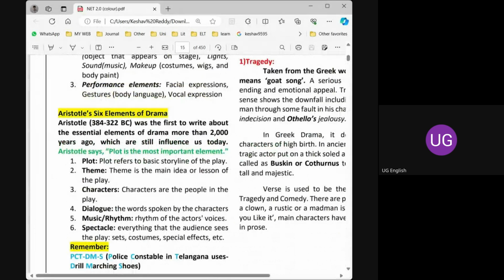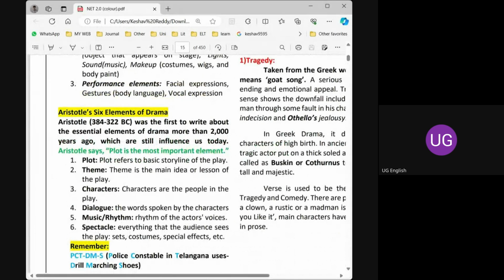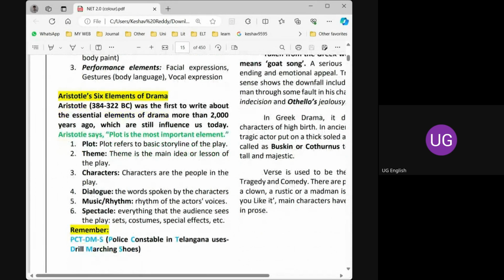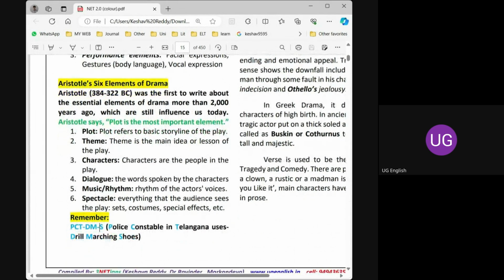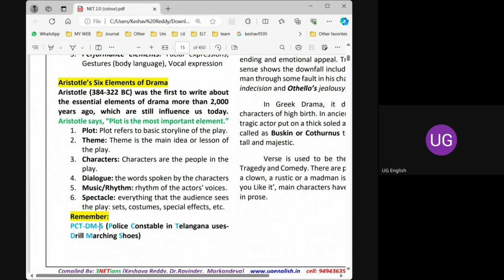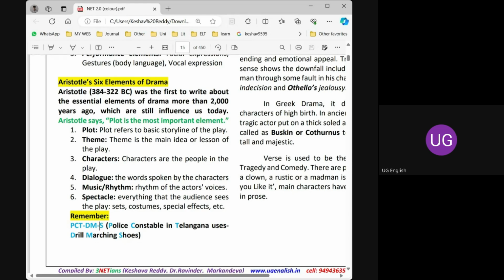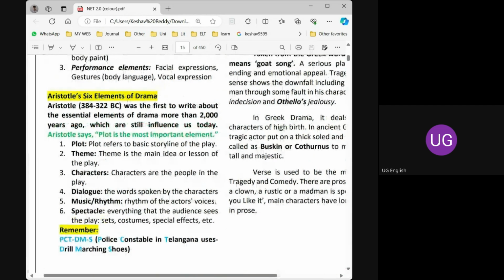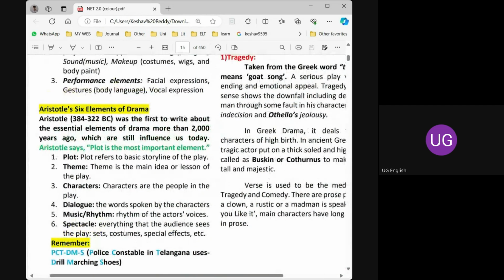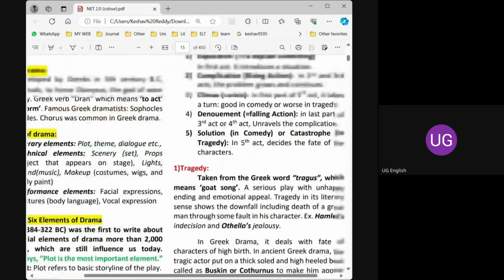That is six. What is plot? Story. Theme, the main idea. Characters, the people in the play. Dialogues, the words spoken by the characters. Music, the rhythm, the background music, whatever it is. Spectacle, that is the visualization: costume, setting, scenery, special effects, whatever it is. All these six elements are called the basic elements of a drama.